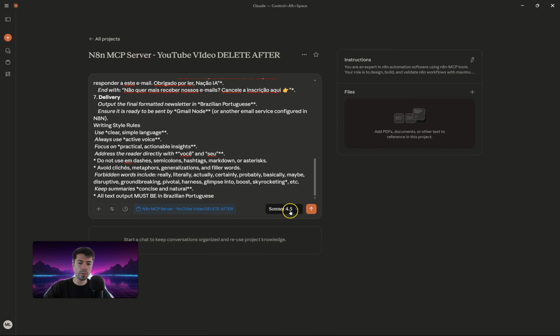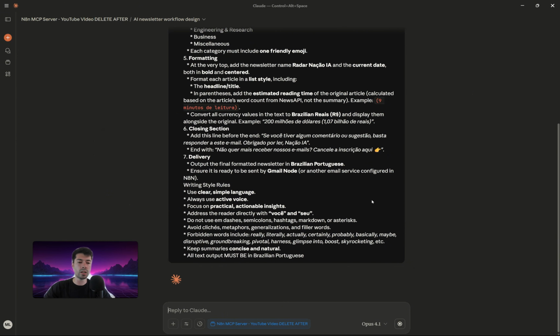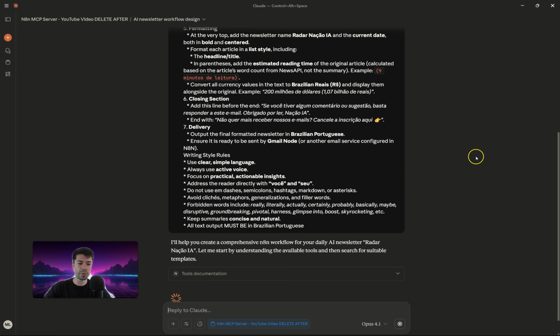Just to make sure, I will downgrade the model a little bit. I think 4.1 is a great model. 4.5 is fantastic, but we don't need that for a simple workflow like that. So we'll just downgrade to 4.1 and click on run. Then you're going to see that Claude will start thinking and it will ask you for some permissions and basically will do most of the work for you.